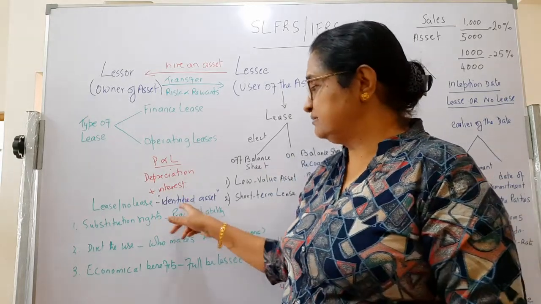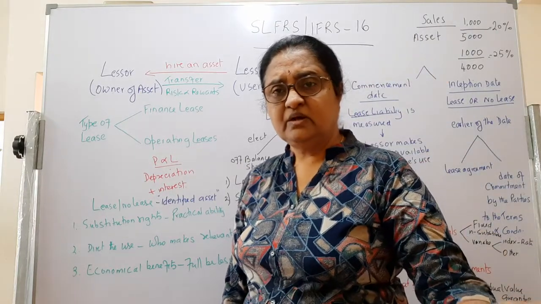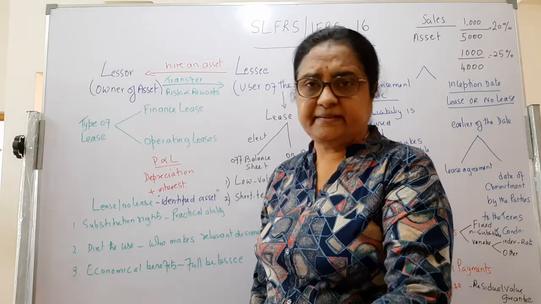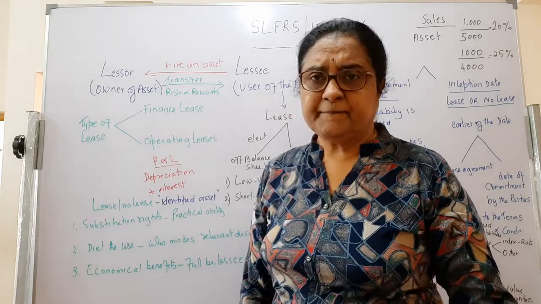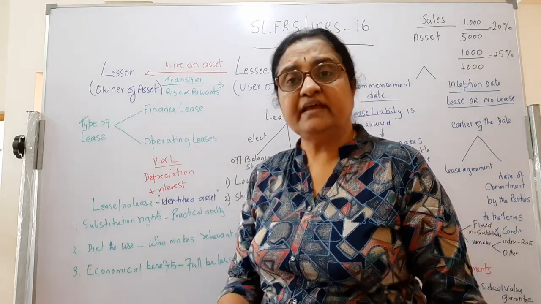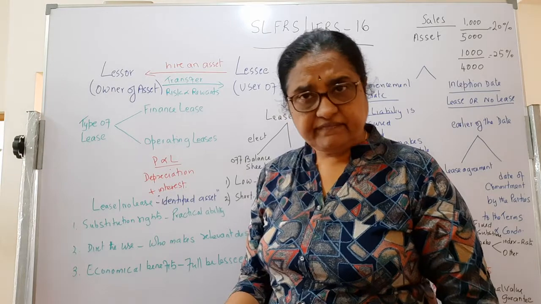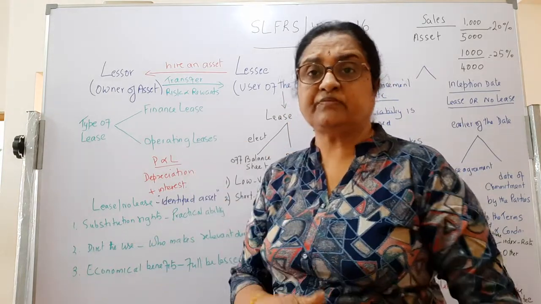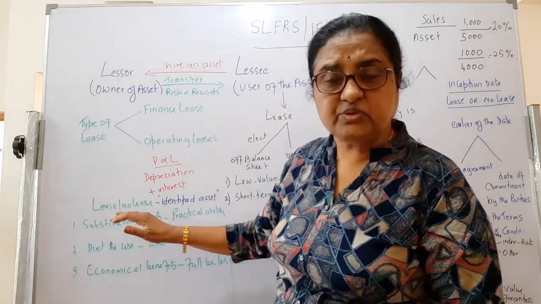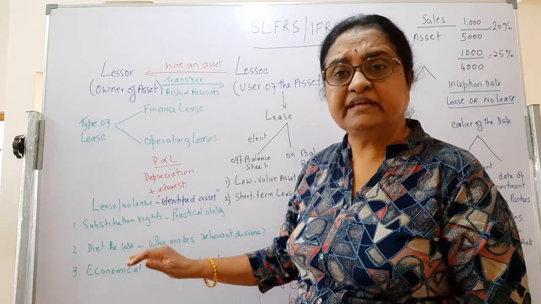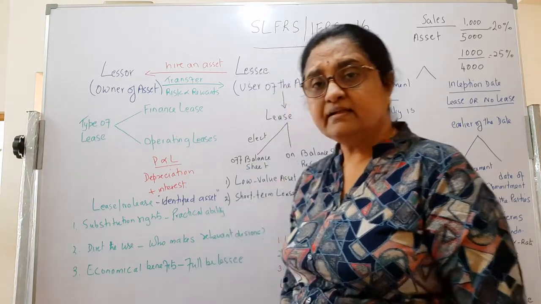Because the asset is identified. Maybe for certain reasons, there can be so many examples. For example, the asset is a lorry, and the lorry is parked at the lessee's place, about 1,000 kilometers away. He won't be able to substitute it, even if he has the right. He doesn't have the practical ability. He may not have the finances. His cost may be high to substitute. He won't get the economic benefits. Not only substitution, the supplier should benefit economically if he is substituting the asset. Those are two requirements in the standard.